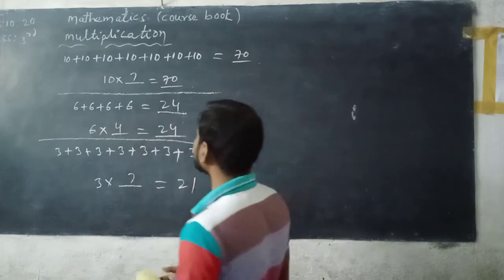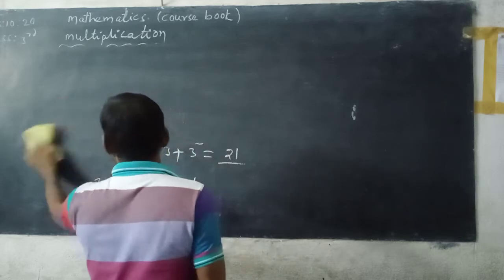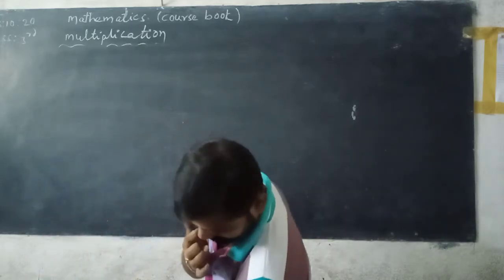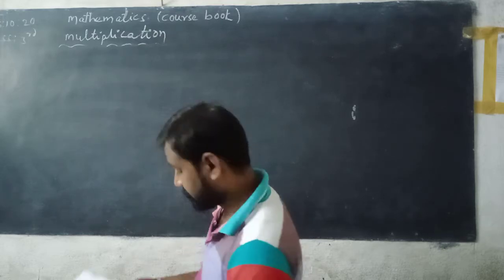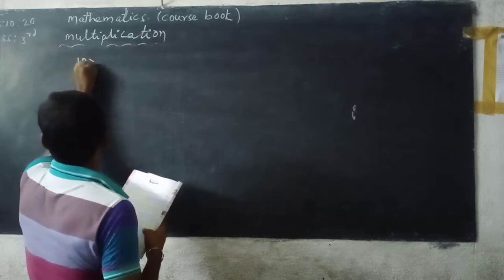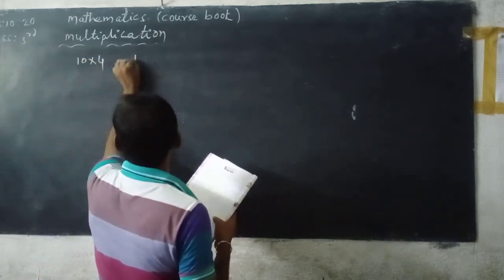Next, here listen carefully. Next, 10 into 4. See here, 10 4s are 40.